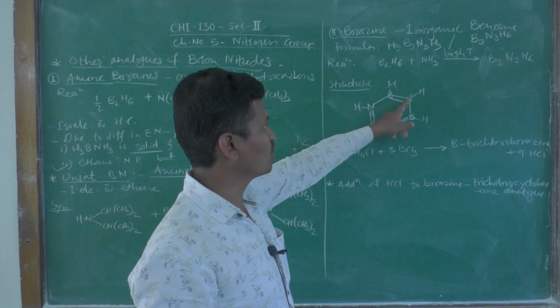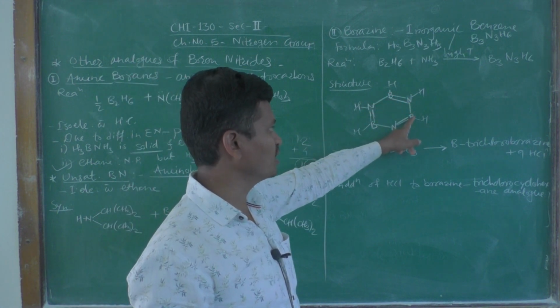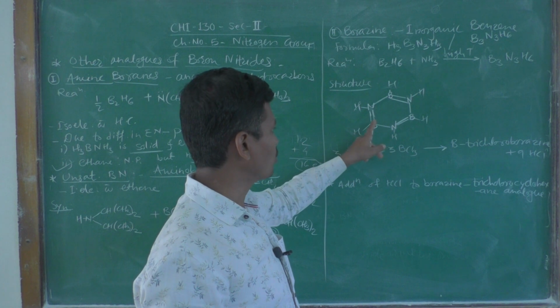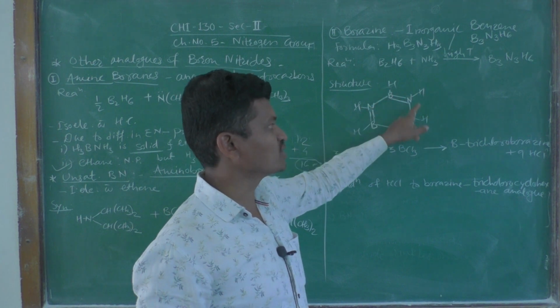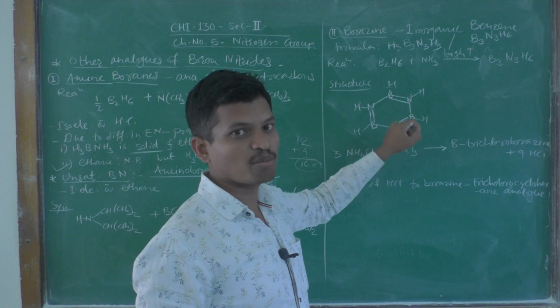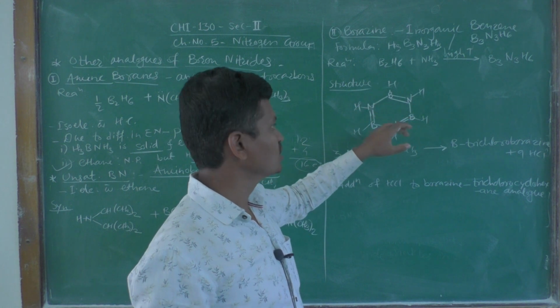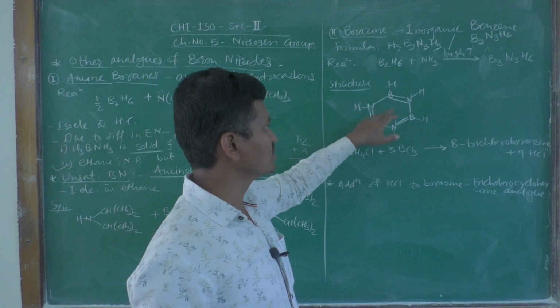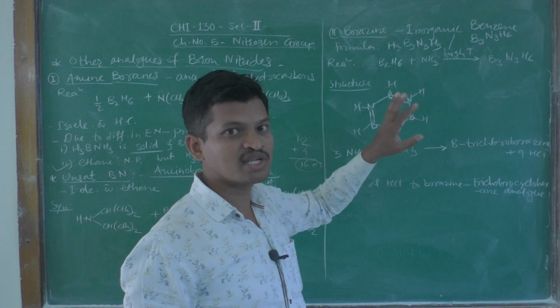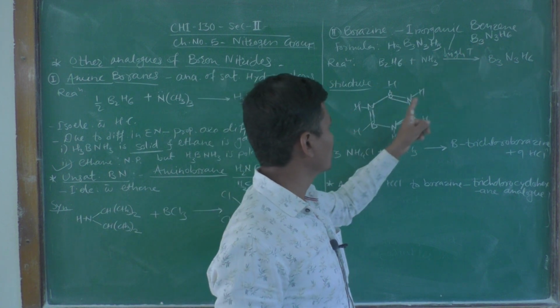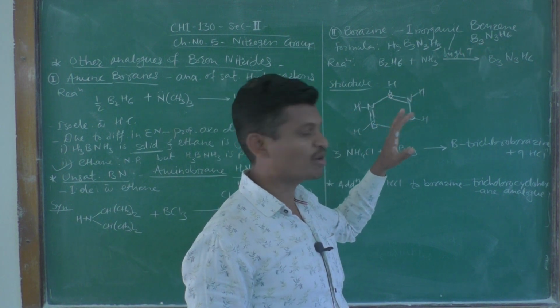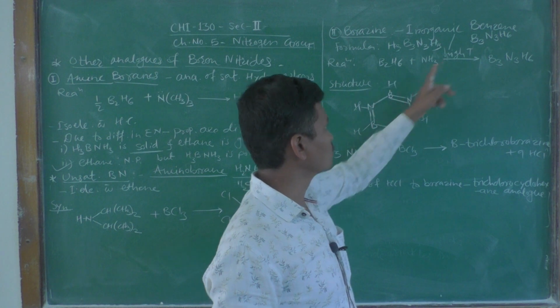Okay. B double bond N, single bond B, double bond N, single bond B, double bond N, and to each boron and nitrogen atom there is a hydrogen atom. Okay. So, there are 6 corners, out of which 3 corners are occupied by boron, 1, 2, 3. So, B3. Then 3 corners are occupied by nitrogen atoms, 1, 2, 3. So, N3.